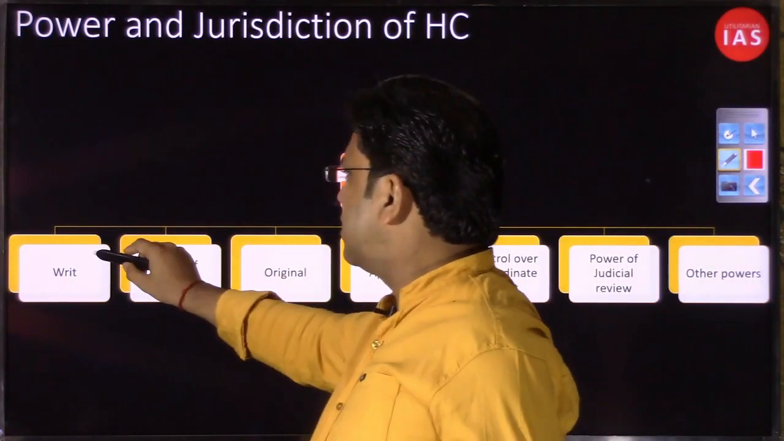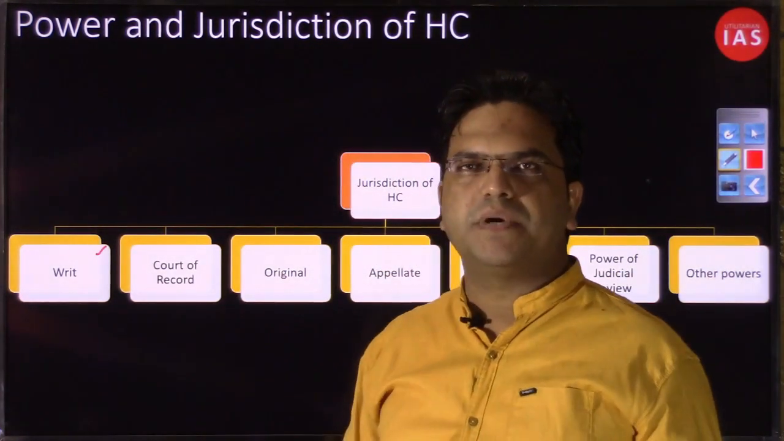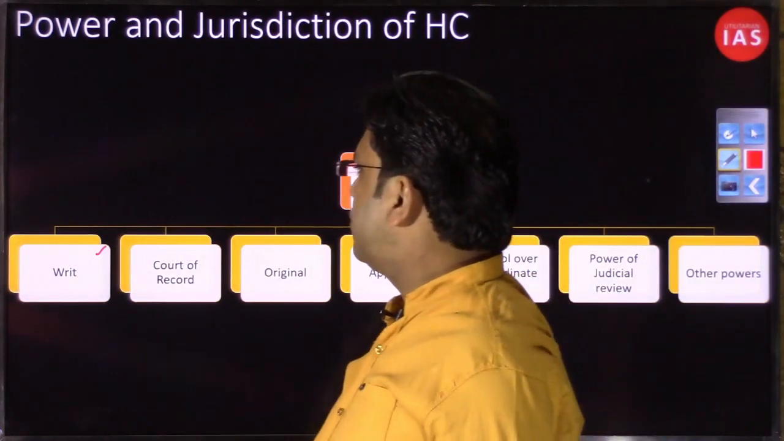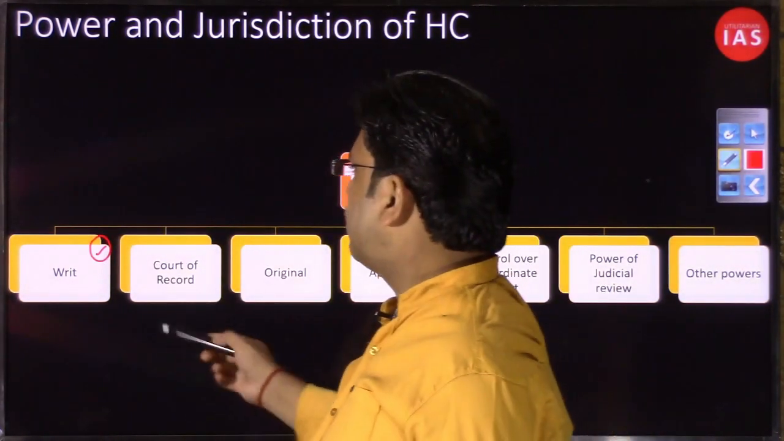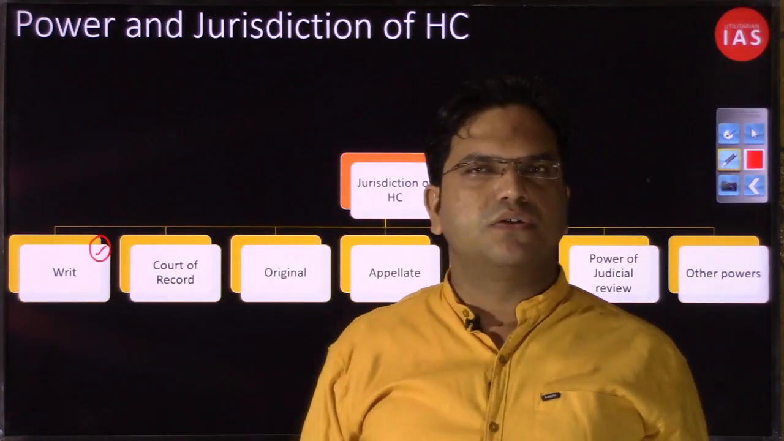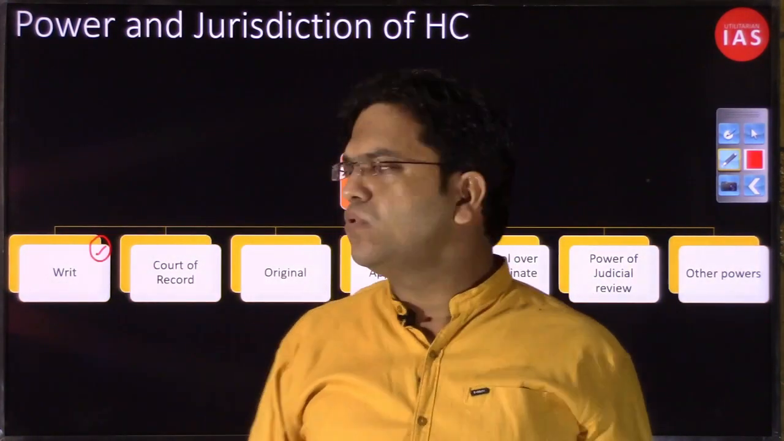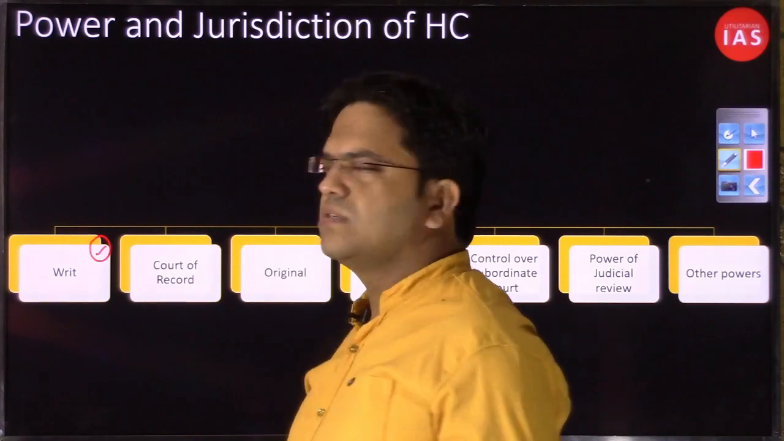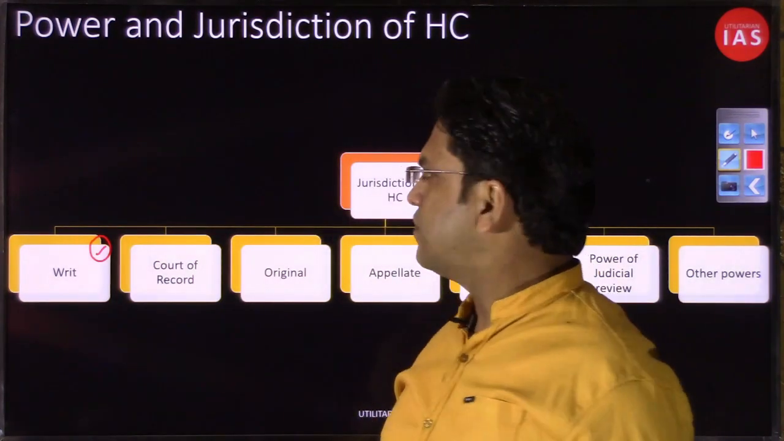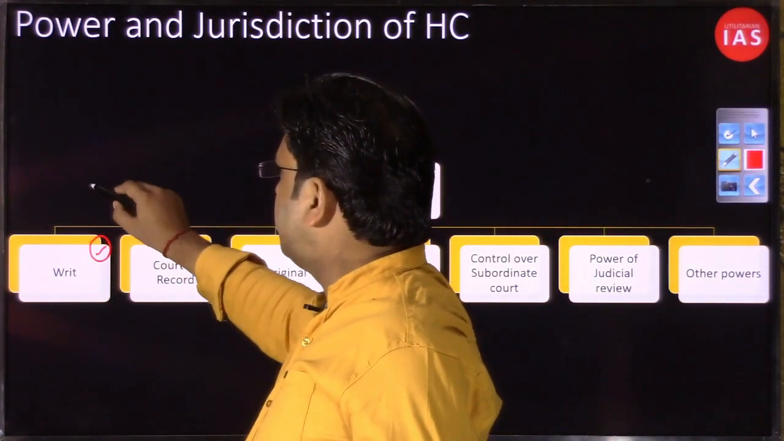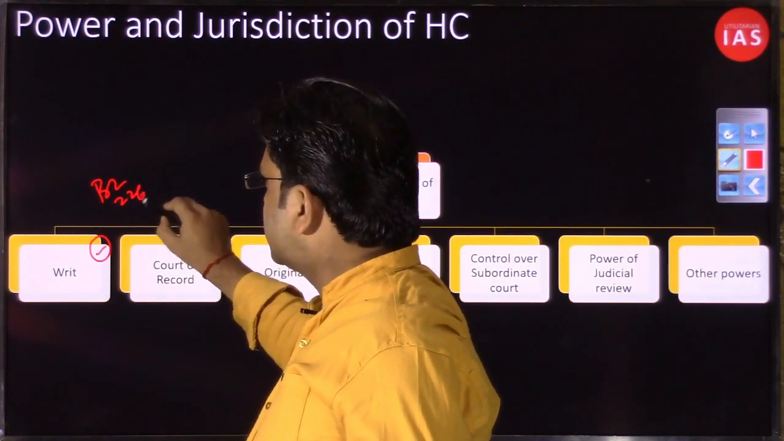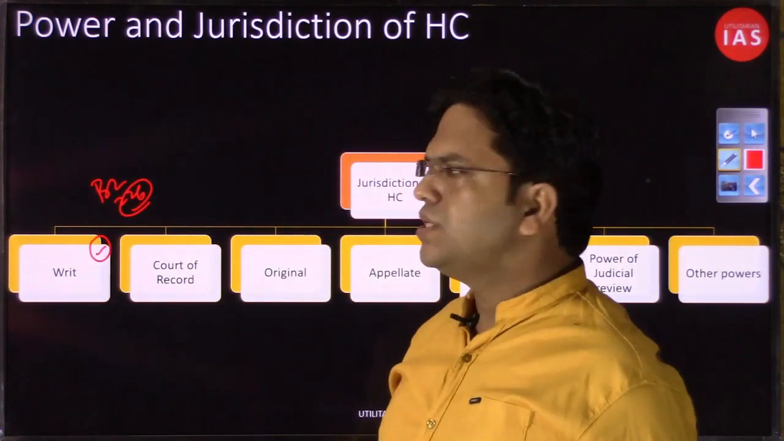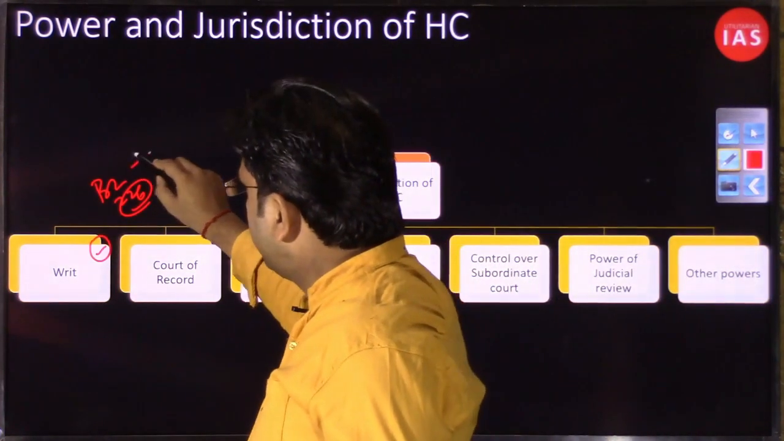Writ jurisdiction: if you remember, when we were discussing the powers and jurisdiction of the Supreme Court, we had discussed the writ jurisdiction of the Supreme Court. And while discussing it in the Supreme Court's lecture, we had discussed the writ jurisdiction of the High Court as well, because we had compared these two articles, Article 32 and Article 226, which we have covered extensively.